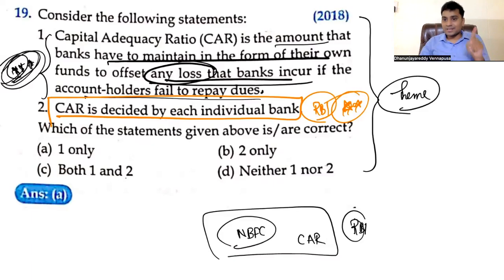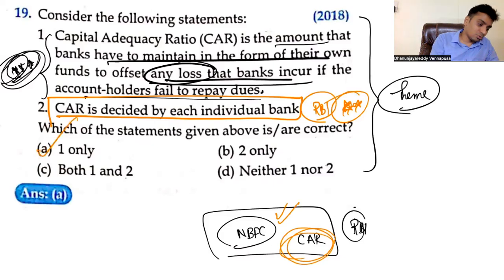That is the reason why RBI recently increased the CAR for NBFCs. See, it is RBI which is doing it. So this is a previous year prelims question, or it is current affairs that you have to follow. So this is the answer. So only A is correct.